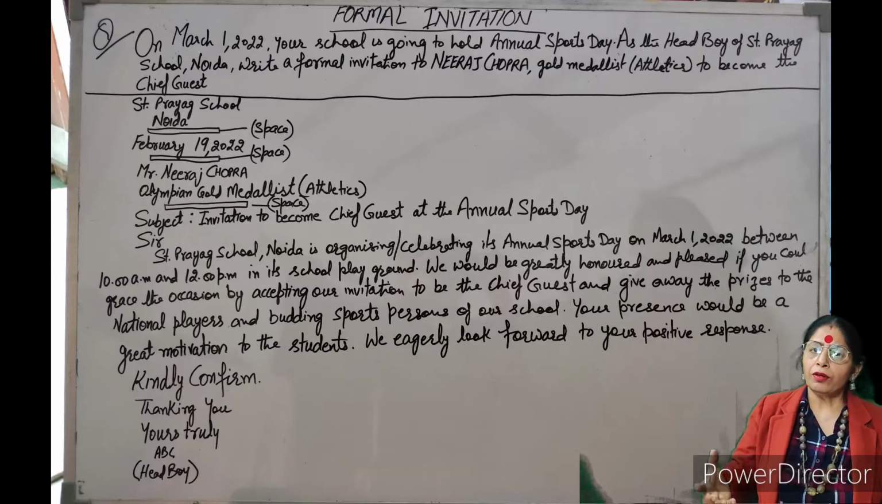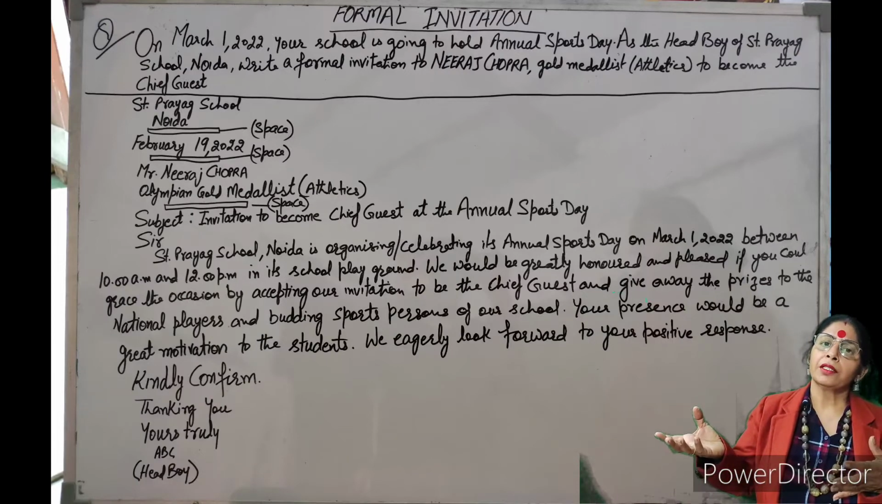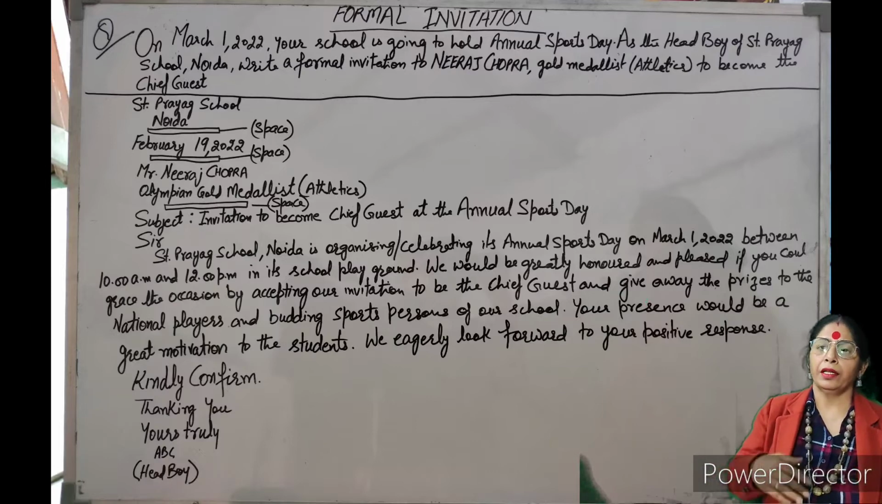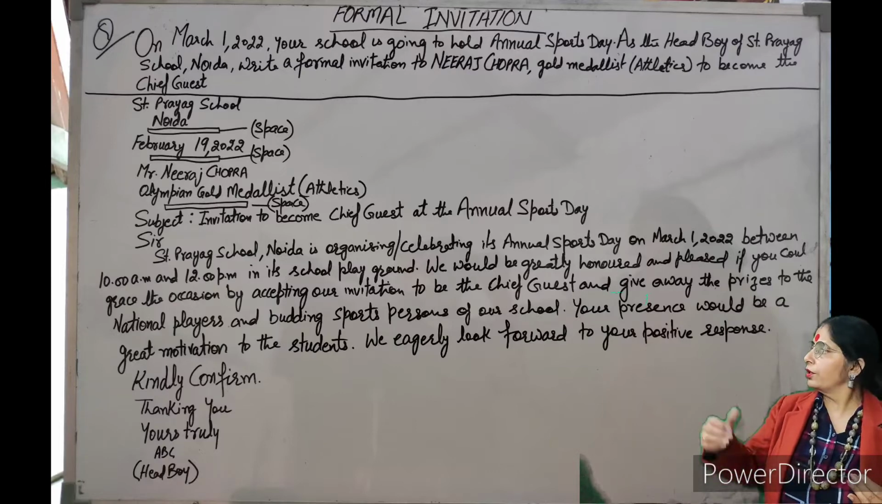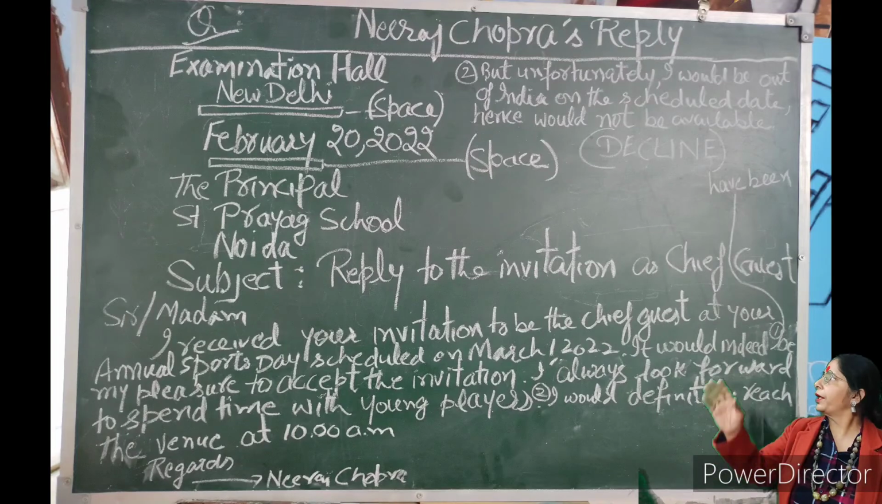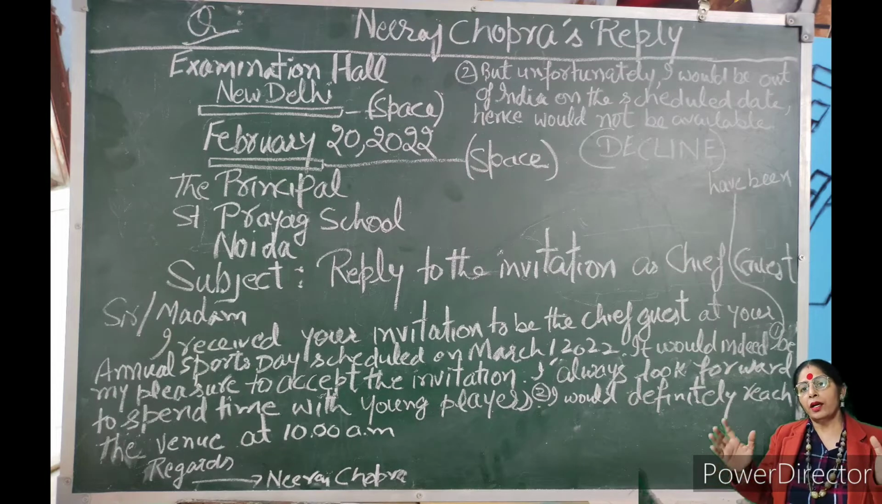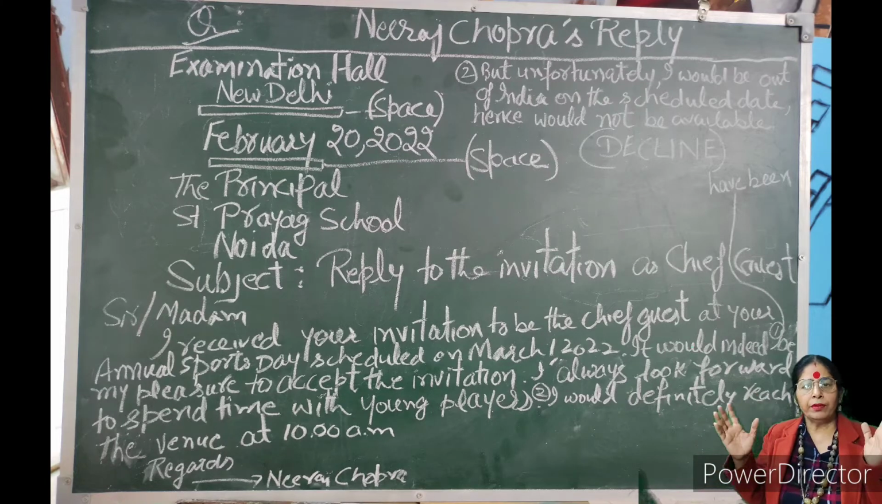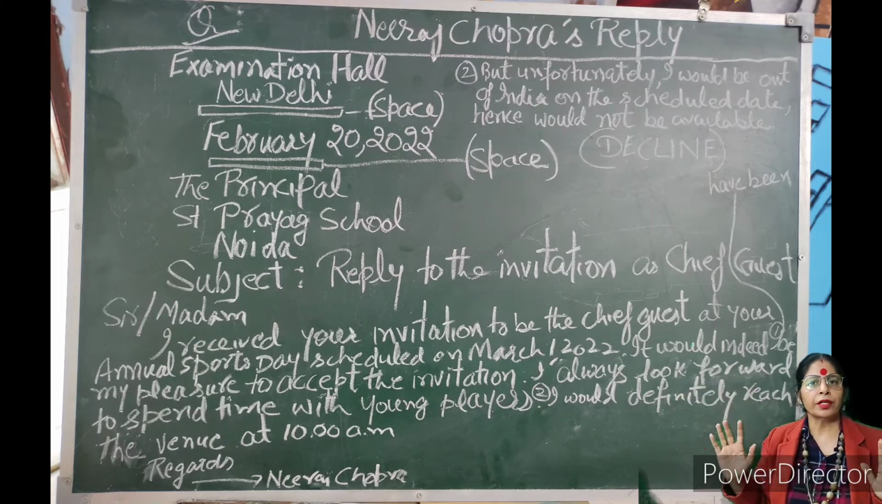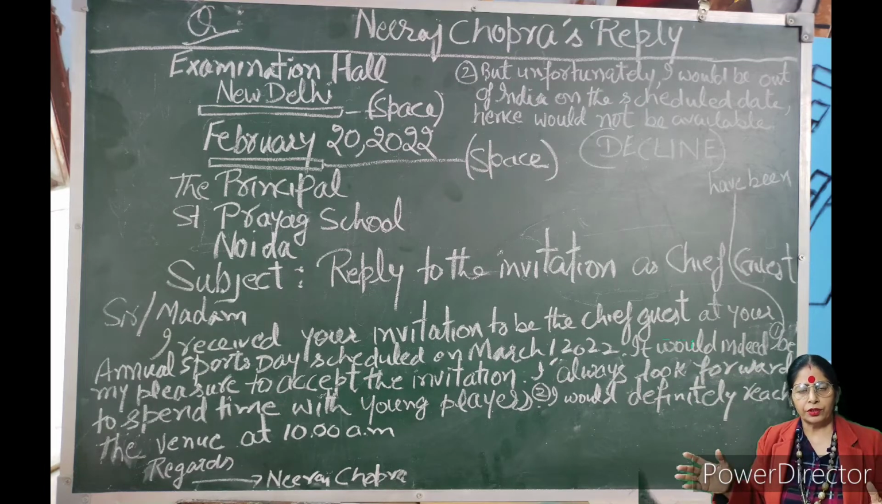Please confirm. Now suppose Neeraj Chopra is writing back. He is replying. He is confirming. So this is another question. Now we come to the next question, Neeraj Chopra's reply, because he is supposed to reply also. Because Neeraj Chopra's address is not given, we will be writing Examination Hall, New Delhi. So this is always there.